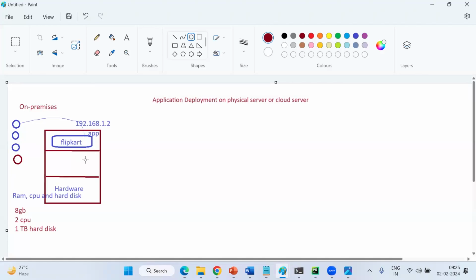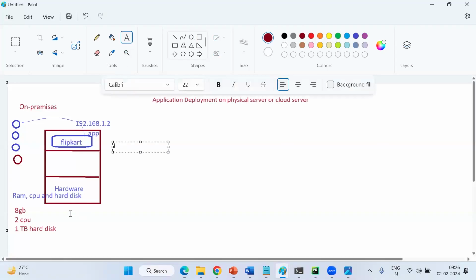Two things are there here. We can increase the server up to whatever the maximum configuration is. Did you see anywhere a 1,000 TB hard disk? No, right? So we can increase up to the highest configuration level. But if the requests keep increasing after that, we have to add one more server, and like that keep adding.